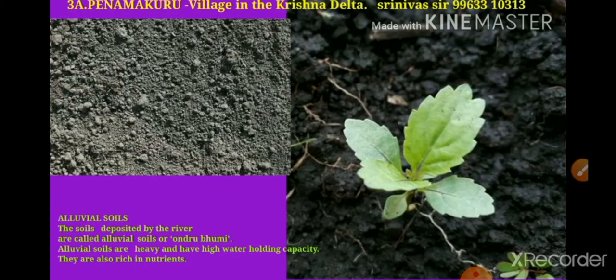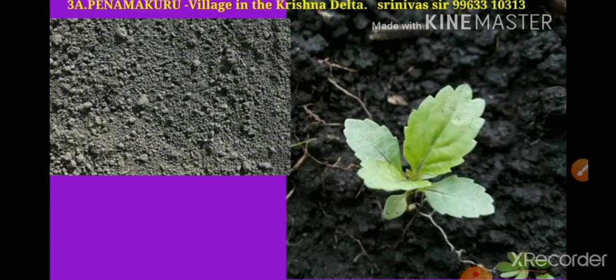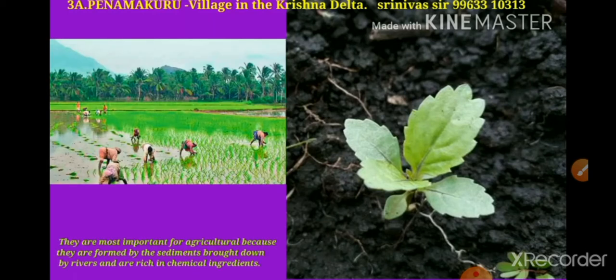The soil deposited by the river is called alluvial soil, or Ondru Bhumi. Alluvial soils are heavy and have high water holding capacity. They are also rich in nutrients. What is meant by nutrients? They are very useful for growing crops, like vitamins. Alluvial soils are also called Ondru Bhumi. Understand children?